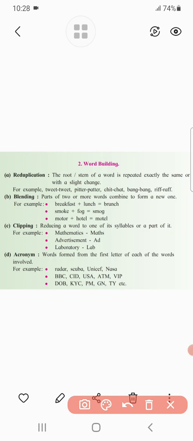You have to collect at least 5 examples of each: 5 examples of reduplication, 5 of blending, 5 of clipping, and 5 of acronyms from different sources. You may use the internet.